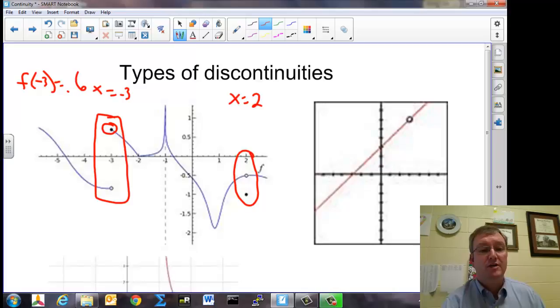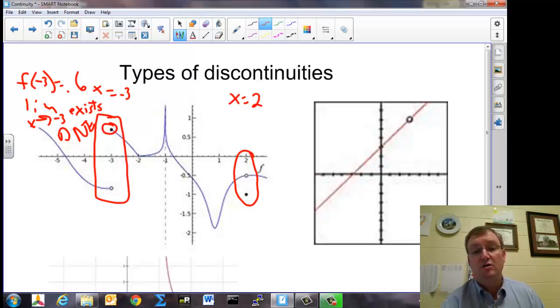The second part of the definition said, does the limit as x approaches -3 exist? All right. Well, if we look at this function from the left side, the function appears to be going to a number down here, -0.6 or -0.7. If we look at it from the right side, the function appears to be going to +0.7. So the limit does not exist. Therefore, the function is not continuous. So this one failed at the second prong of our test. The function value existed, but the limit did not, so it's not continuous.